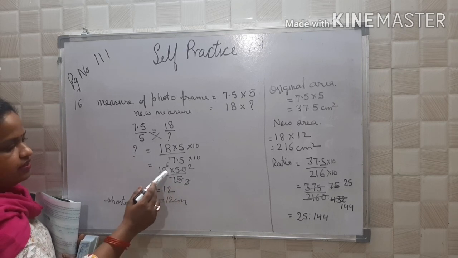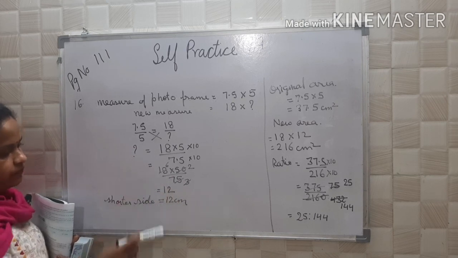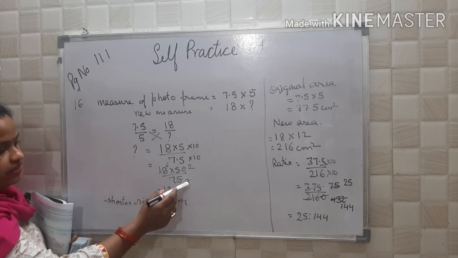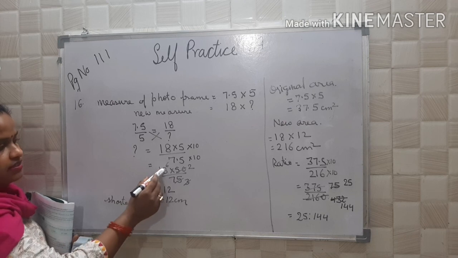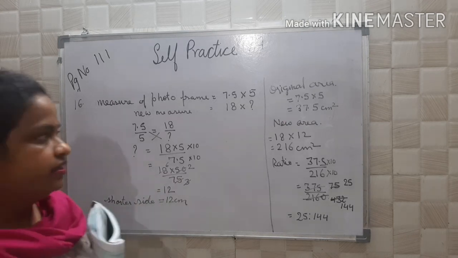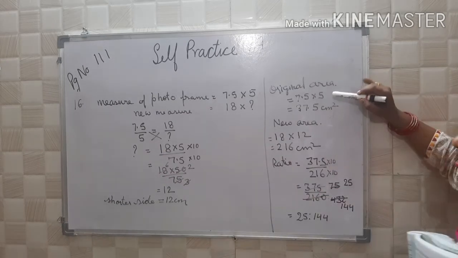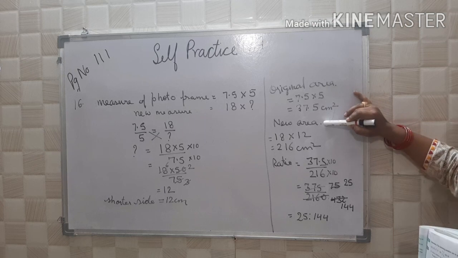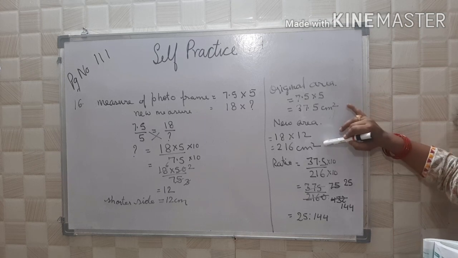25 2s are 50 and 25 3s are 75. 3 6s are 18. 6 2s are 12. So what is the shorter side? 12 centimeter. Here, what is the original area? 7.5 into 5, that is 37.5. And what is the new area? 18 into 12, that is 216.